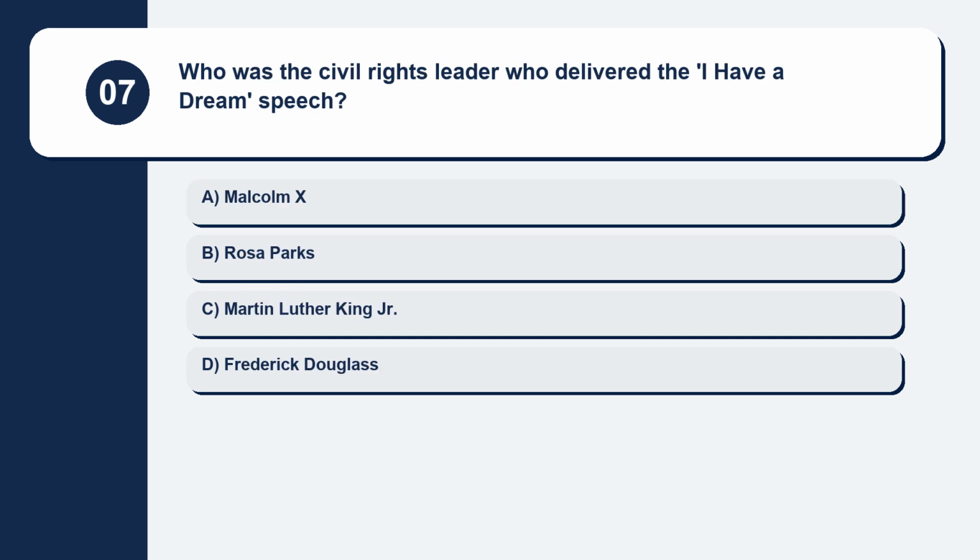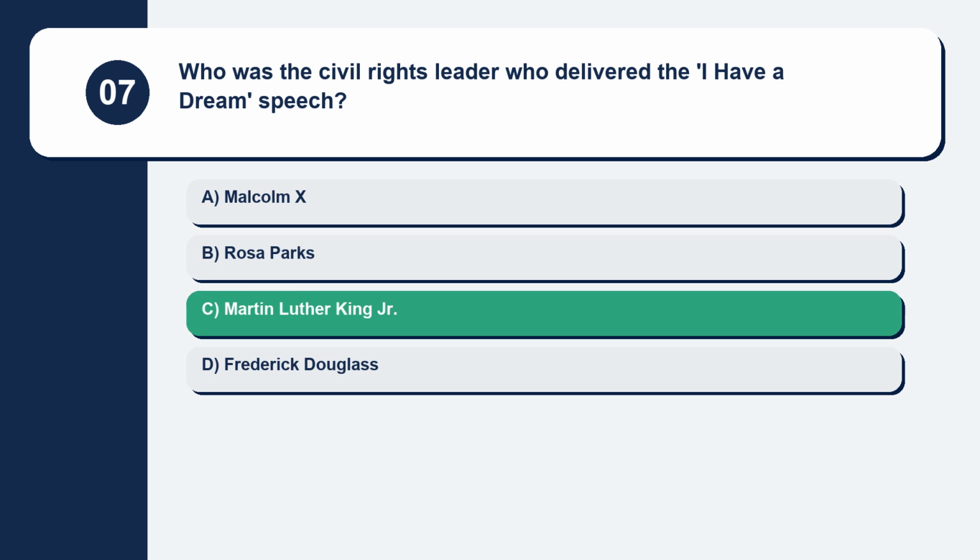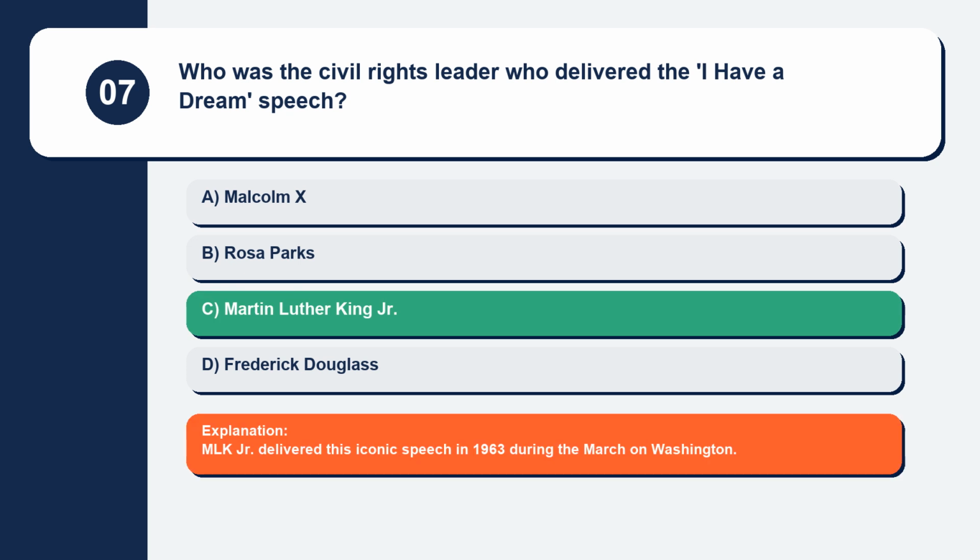Question 7. Who was the civil rights leader who delivered the "I Have a Dream" speech? Malcolm X, Rosa Parks, Martin Luther King Jr., Frederick Douglass. MLK Jr. delivered this iconic speech in 1963 during the March on Washington.